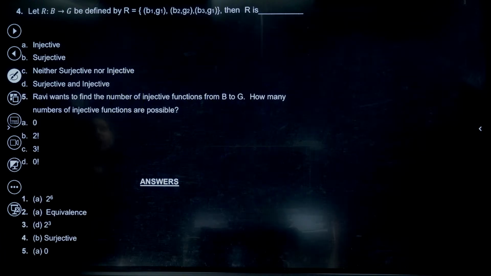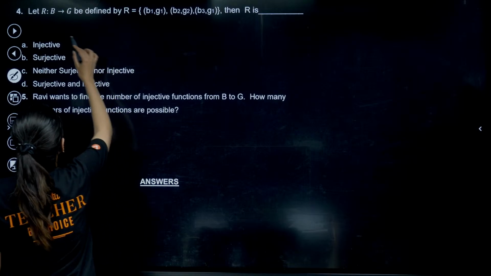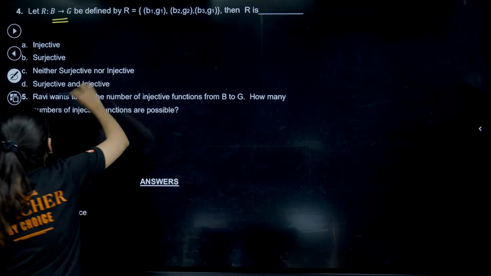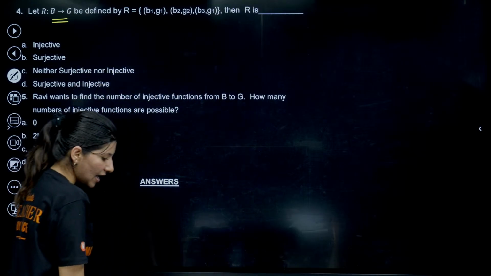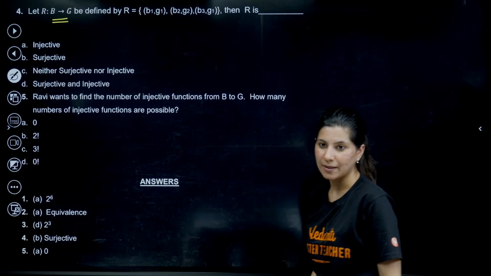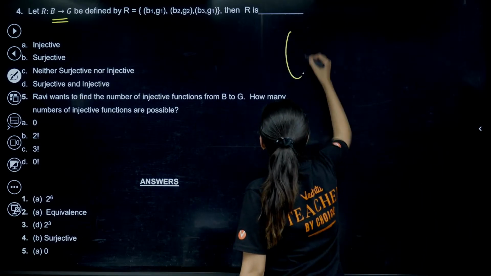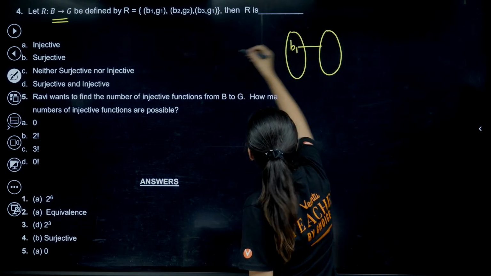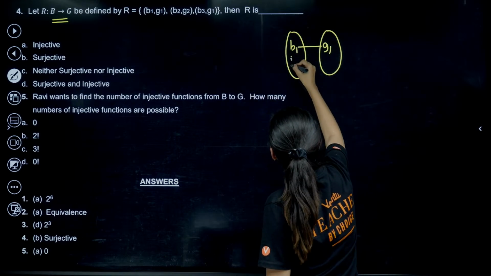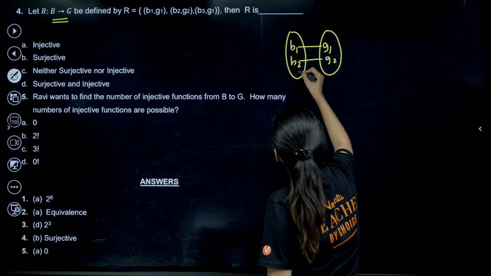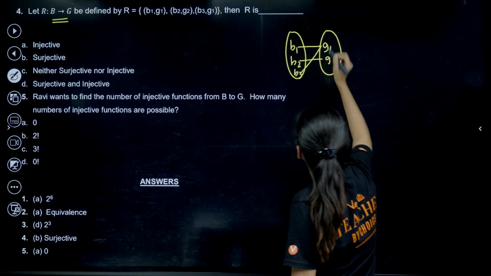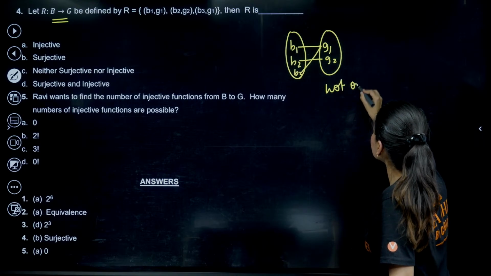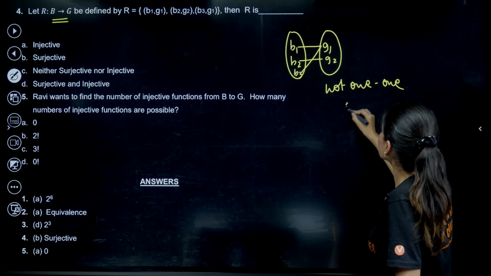Now you know. Okay, next question. B to G is a relation and R is this, then R is what kind of function? Basically, R is a function and we need to understand what kind of function this is. So let us draw a mapping diagram. B1 is mapped with G1, B2 is mapped with G2 and B3 is mapped with G1. So this is clearly not a 1-1 function. But this is an onto function.